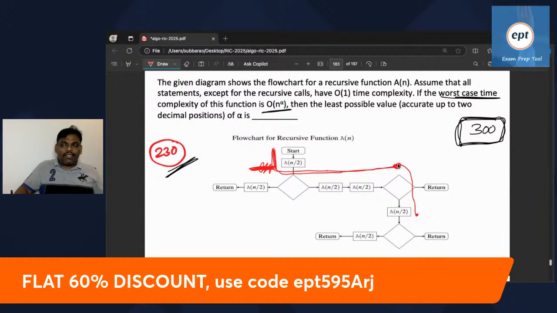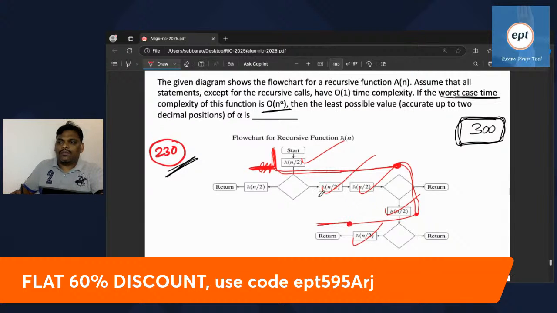Now again here two choices. You may go down, you may go right. If you go right, again a little less time. But if you go down, you will have more time, so I will go down because I want the worst case. Again here two choices, left or right. If you go right, maybe less time. If you go left, one more function call. No other choices further. So this is the path that leads to the worst case. Can you see how many function calls? 1, 2, 3, 4, 5.